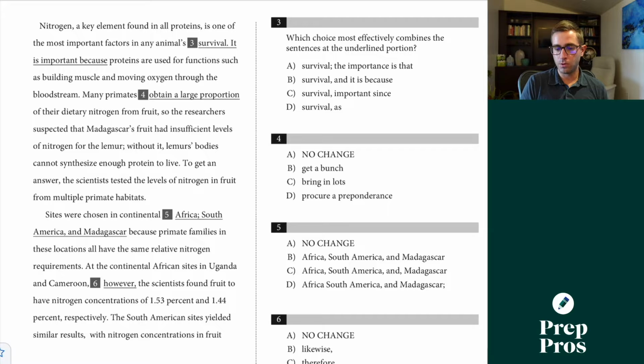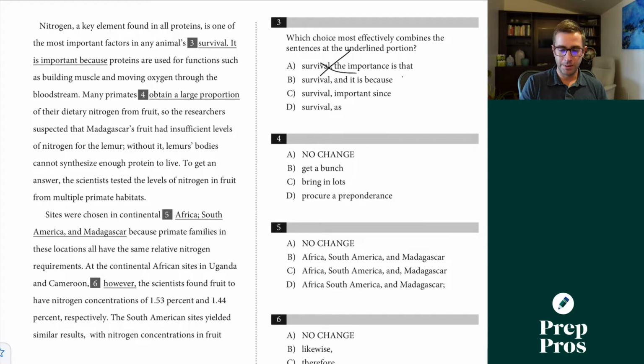Number 3, most effectively combines the sentences. So there's a handful of rules I'm watching out for here, but two really simple, easy tips. You want to look for more concise answers, generally speaking, and your semicolon is always wrong for this question type. But nitrogen, a key element found in all proteins, is one of the most important factors in any animal's survival. It is important because proteins are used for functions such as building muscle and moving oxygen through the bloodstream here.